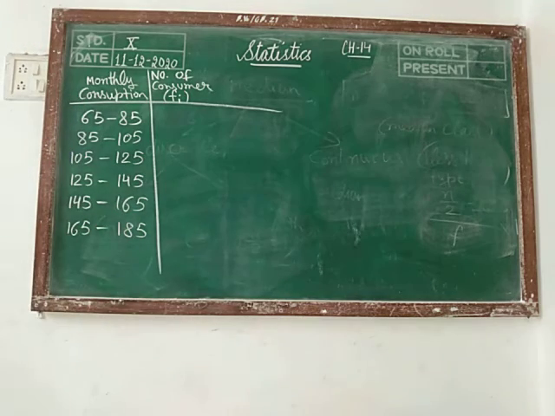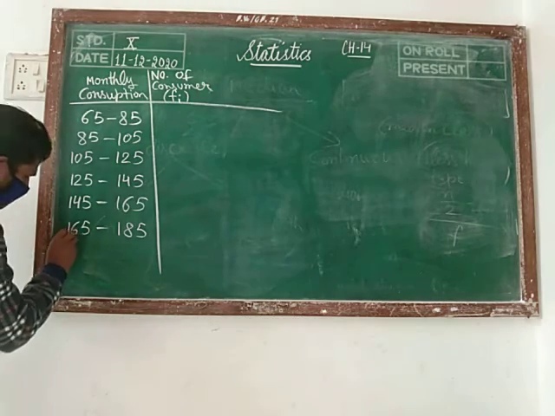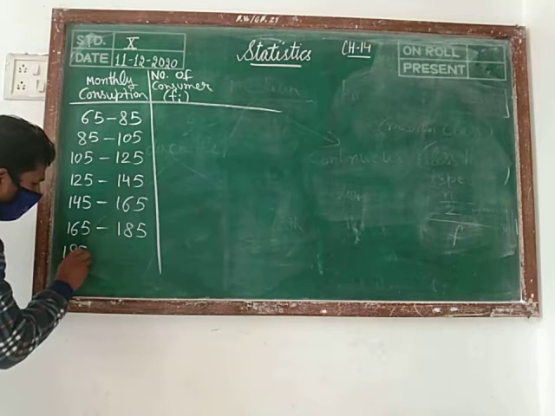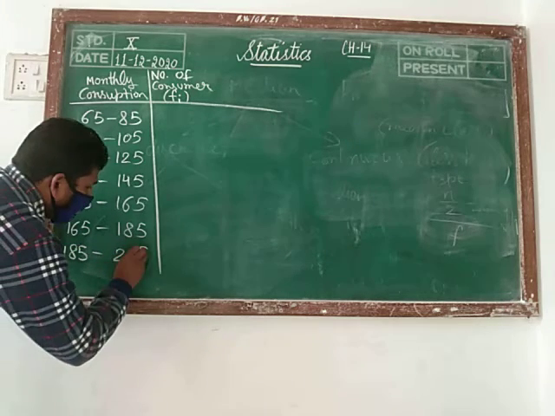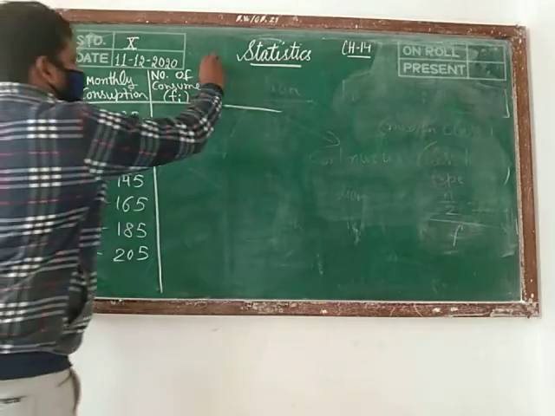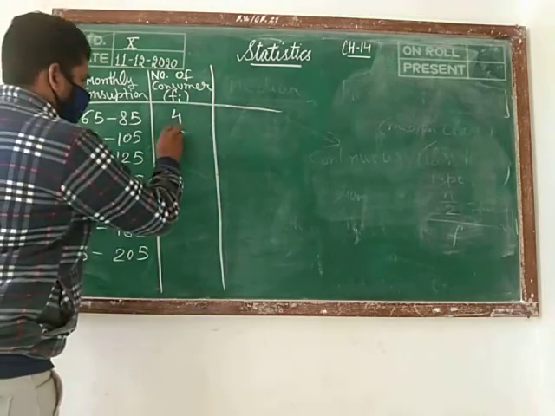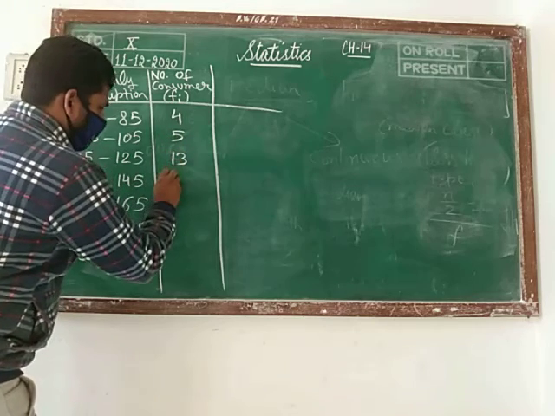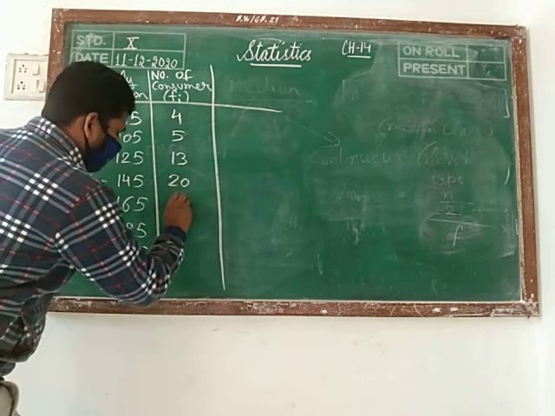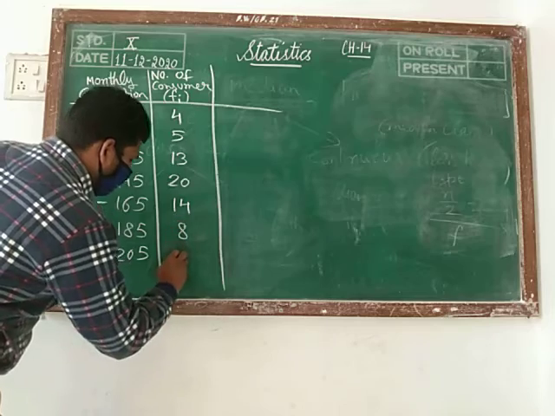Up to 185. 185. 205. 205. Another frequencies. 4, 5, 13, 20, 40, 8, 4.